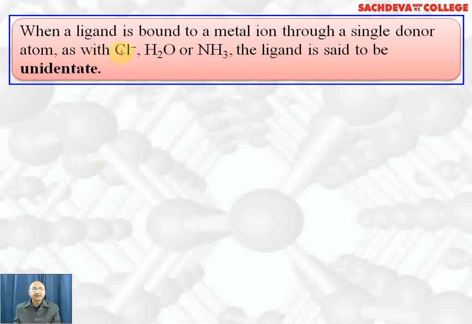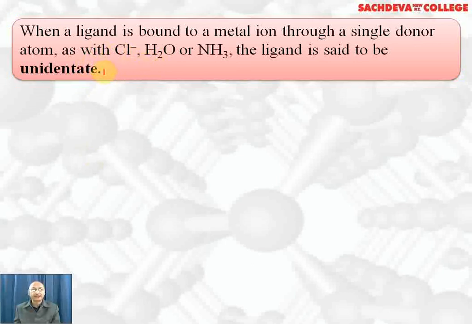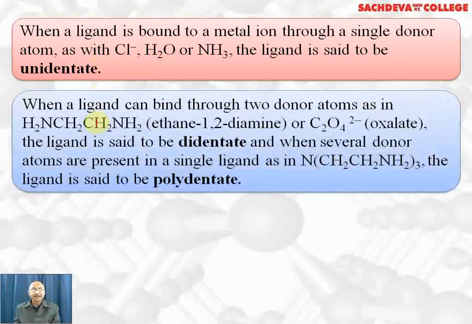When a ligand is bound to a metal ion through a single donor atom, like chloride ion, water, ammonia, the ligand is said to be unidentate. It can form only one coordinate bond with the central metal atom or ion. When the ligand can bind through two donor atoms, for example in ethane-1,2-diamine or oxalate ion, the ligand is called didentate.